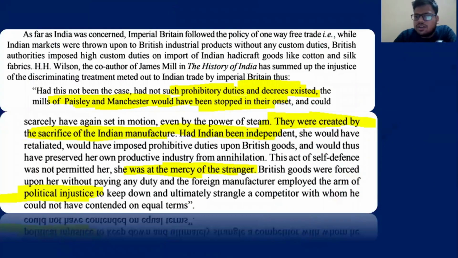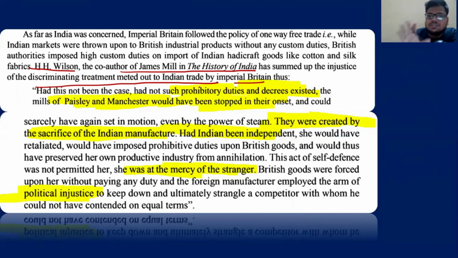If you see some of the observations, these observations are not important for our exams, but they help us to humanize things, to realize what we have discussed. For example, H.H. Wilson, co-author of James Mill's History of India, has summarized the injustice of the indiscriminate treatment meted out to Indian trade by the Imperial British. So what are the injustices being done?